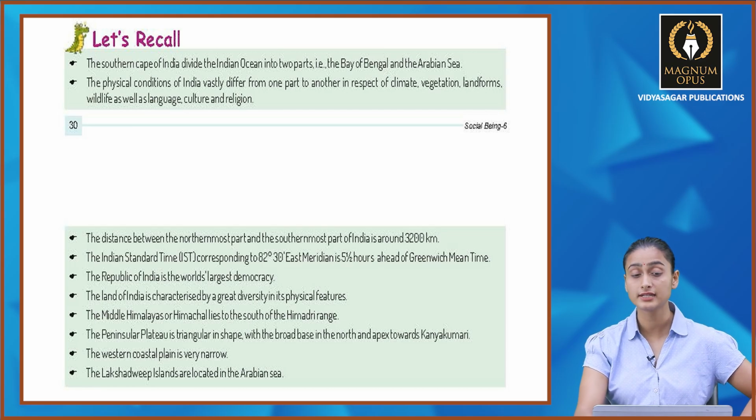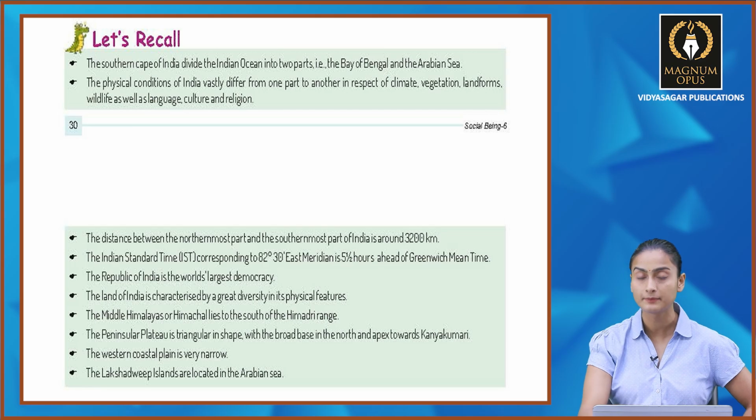The land of India is characterized by a great diversity in its physical features. The middle Himalayas or Himachal lies to the south of the Himadri range. The peninsular plateau is triangular in shape with the broad base in the north and apex towards Kanyakumari. The western coastal plain is very narrow and the Lakshadweep Islands are located in the Arabian Sea. So all these things we have studied in this chapter. You have to go through the entire chapter properly.